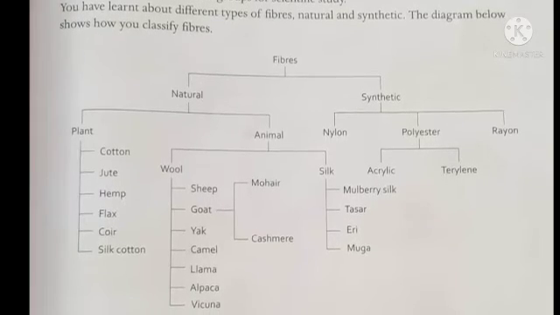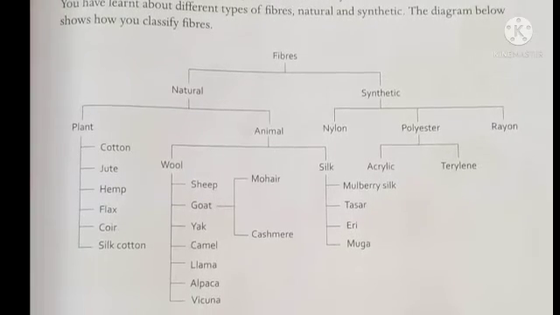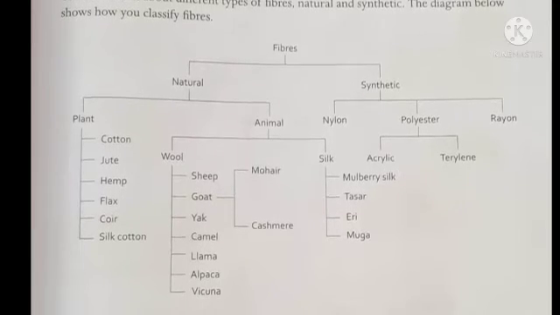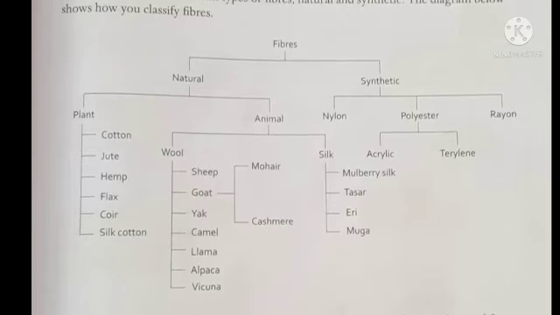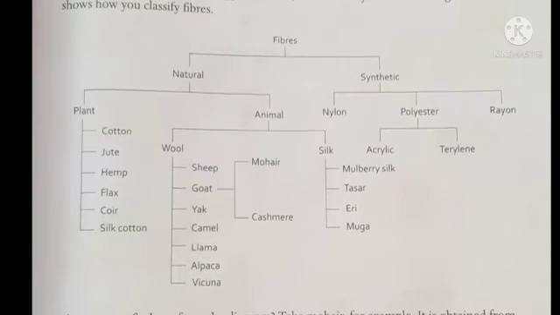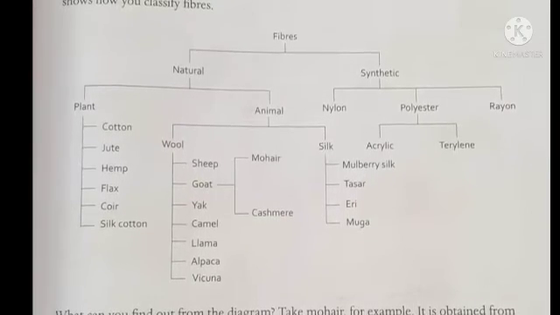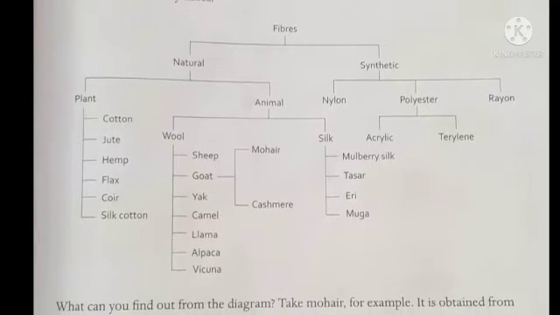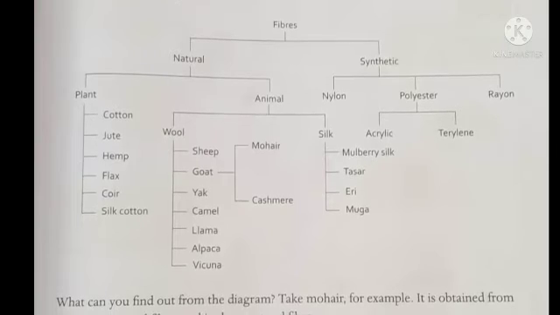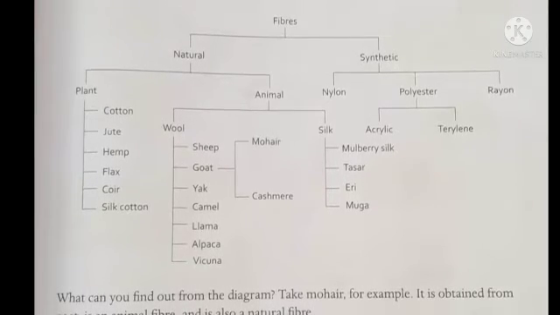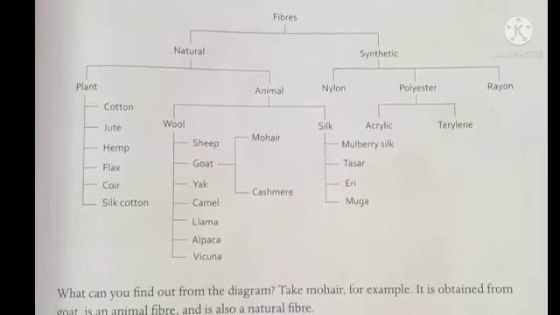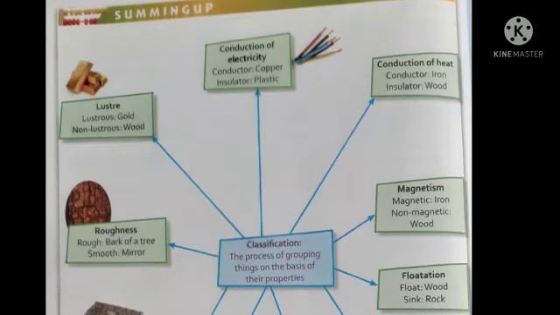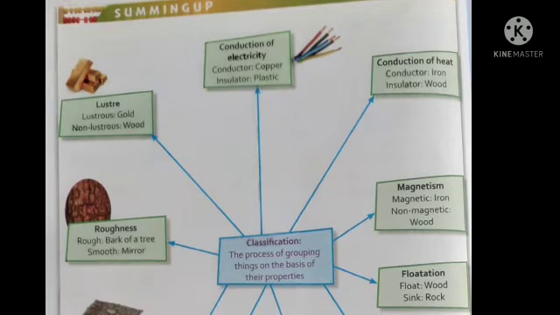These are the animals from which we get wool, while silk we get from mulberry silk, tassar, eri, muga, etc. While synthetic fibers, which means they are prepared chemically, are like nylon, polyester and rayon. So this is the particular classification of fabric, which means we discuss fibers under these topics. Now students, here the summing up of the chapter is given.